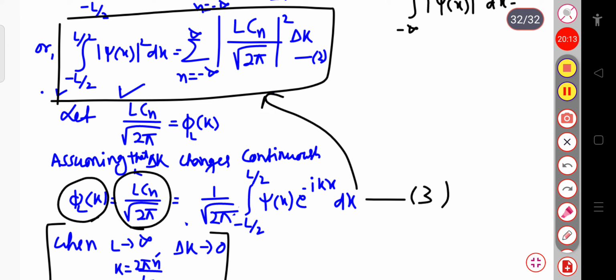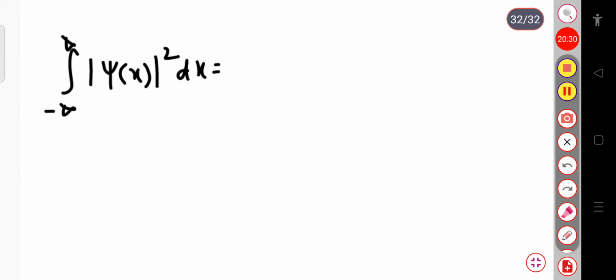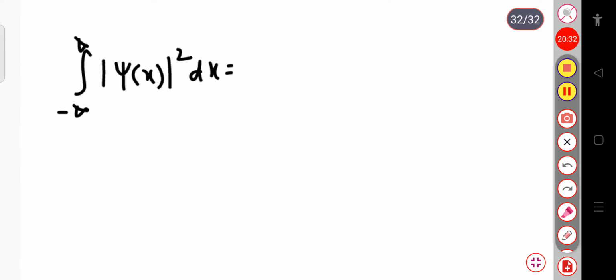This will be equal to modulus of phi L of k square into dk, integration over minus infinite to plus infinite, because here we will change this summation sign to the integration sign. So this equation can be written as minus infinite to plus infinite modulus of phi k square into dk,